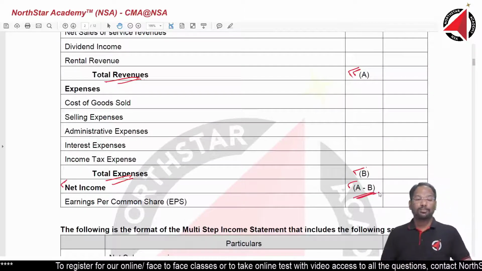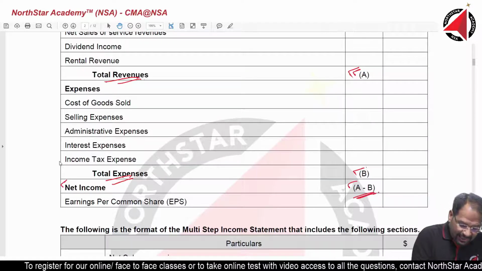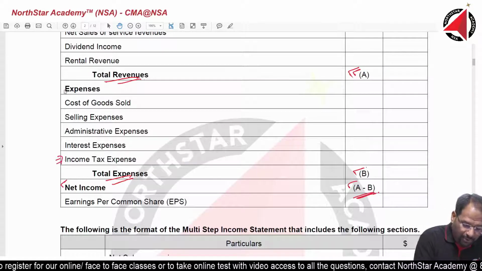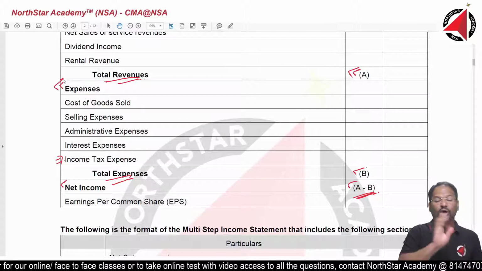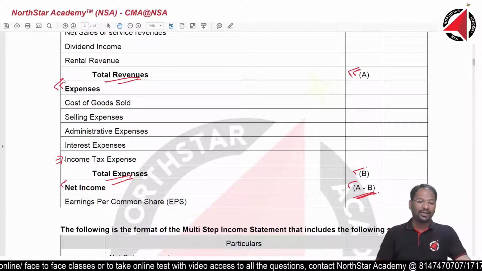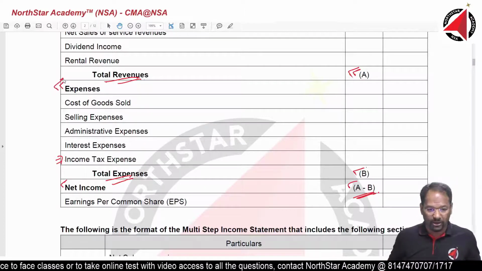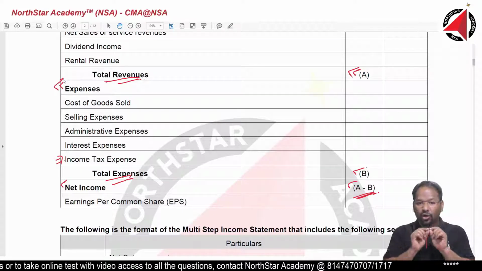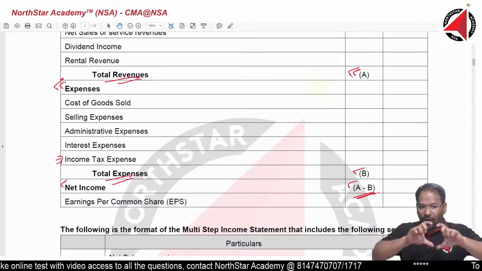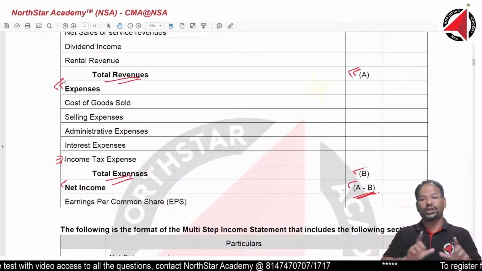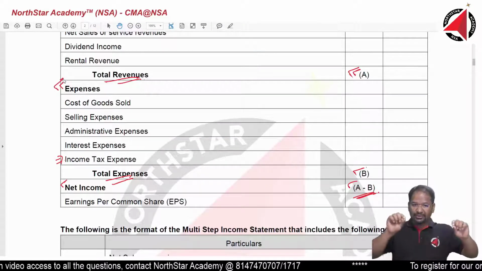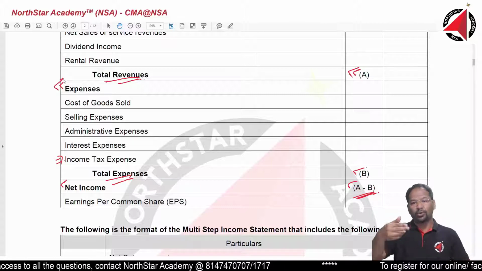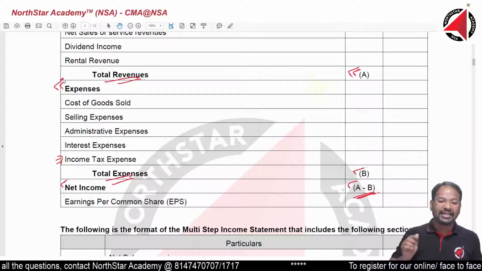A very important point you have to remember is that income tax expense also forms part of expenses only. It is not shown separately. Mark this important. So income tax expense is not shown separately. It forms part of the expenses portion only. So we show total revenue, we show total expenses, total revenue minus total expenses, we get net income.